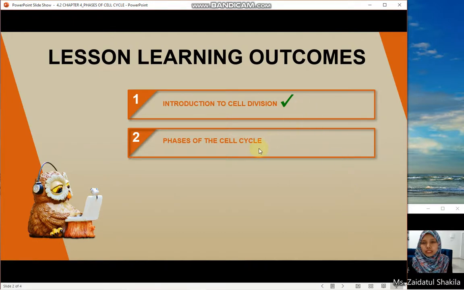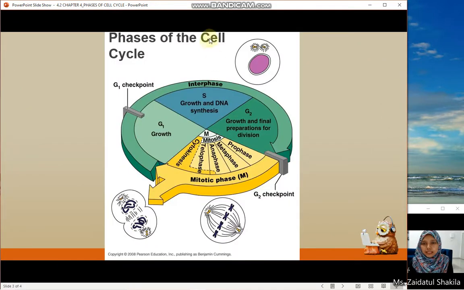Now we move to the phases of the cell cycle. In this video we will be discussing how cells grow and divide. The lifespan of a cell can be described as the cell cycle, shown in this diagram. Most cells have two major phases, the interphase and the mitosis.